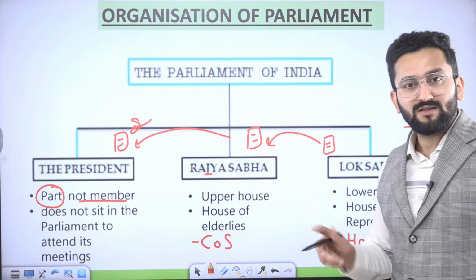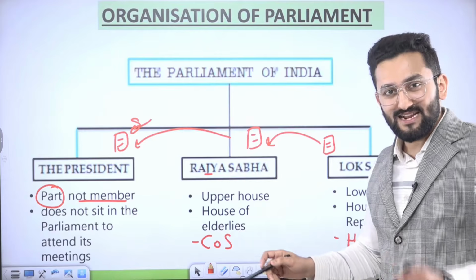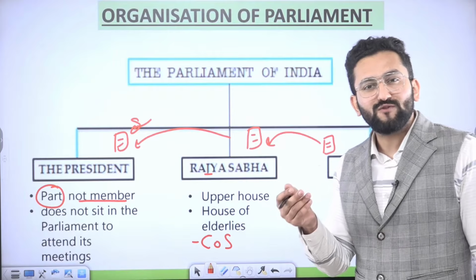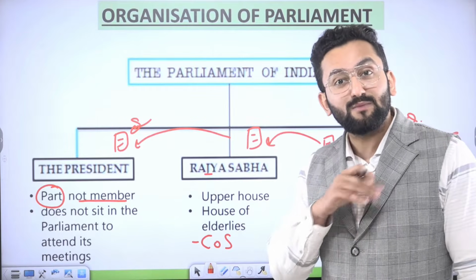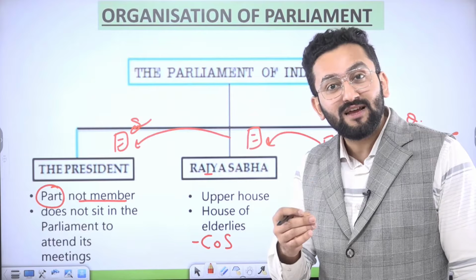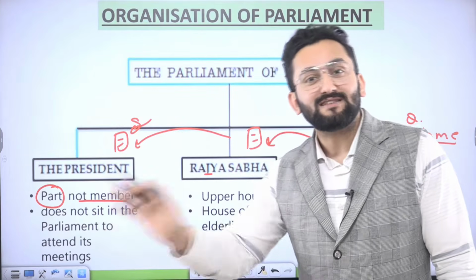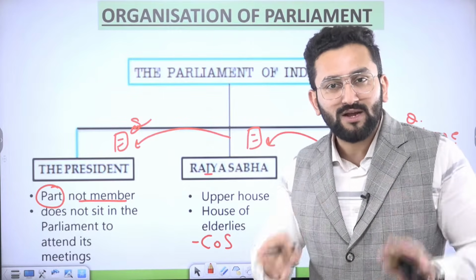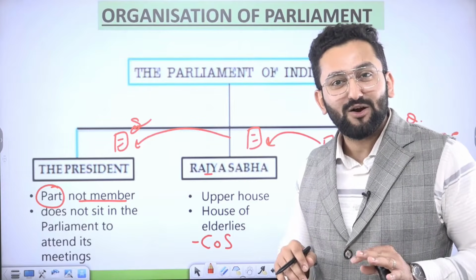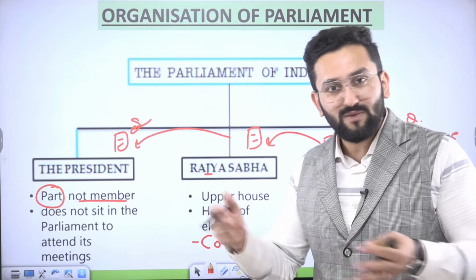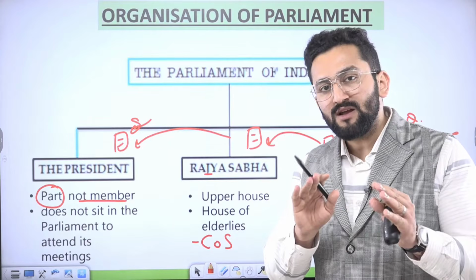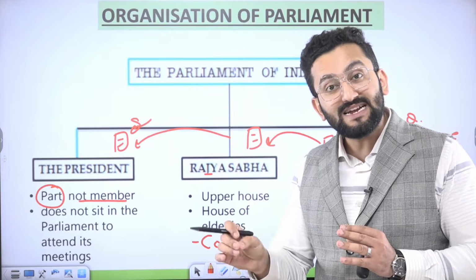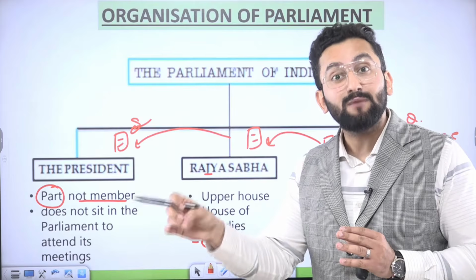Rajya Sabha, the name is Rajya. Rajya means state, so this is also called the Council of States. And why is it called Council of States? Because members in Rajya Sabha are elected by the vote of MLAs of states. It means people like you and me, considering you are not a member of Parliament, you are a student preparing for the civil service exam, we do not vote in Rajya Sabha election. Who votes? State Legislative Assembly members, meaning MLAs.